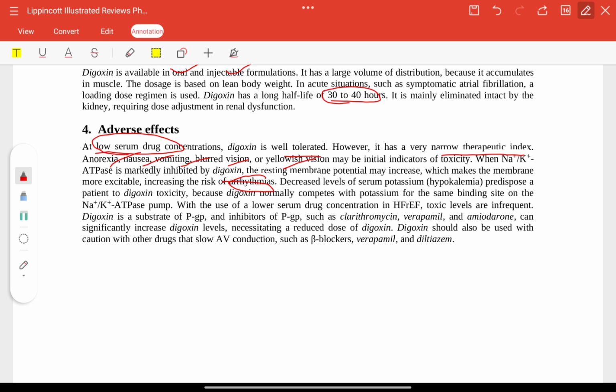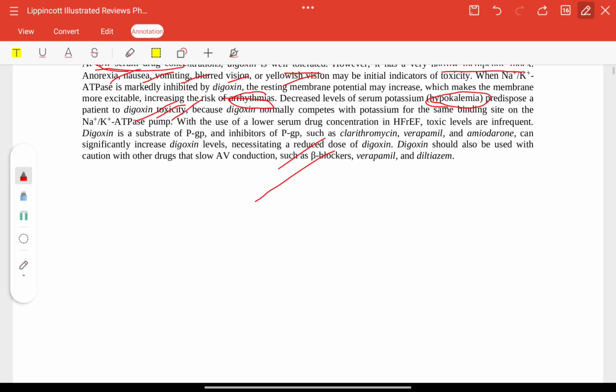Decreased level of potassium, hypokalemia, predisposes a patient to digoxin toxicity. Digoxin normally competes with potassium for the same binding site on the pump. So with the use of lower serum drug concentration, toxic levels are infrequent, and it should be used with caution with beta blockers, verapamil, and diltiazem.